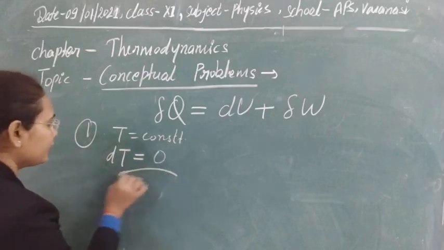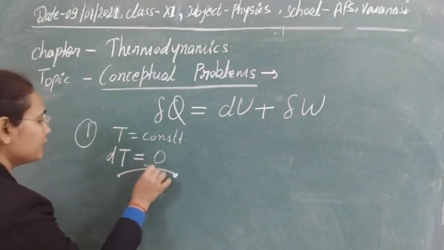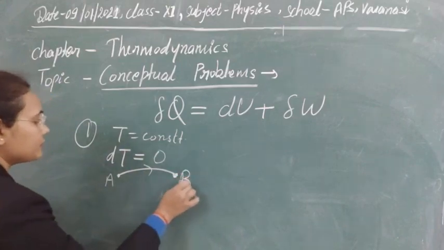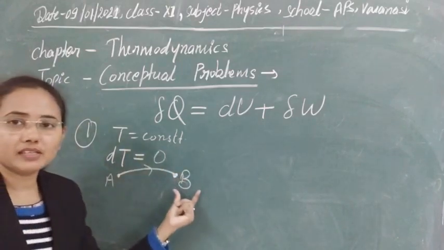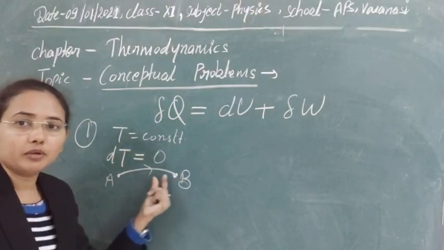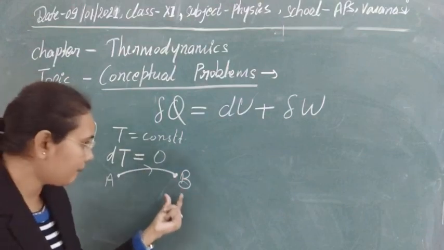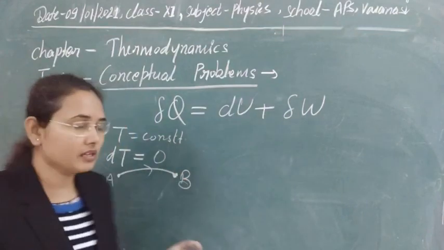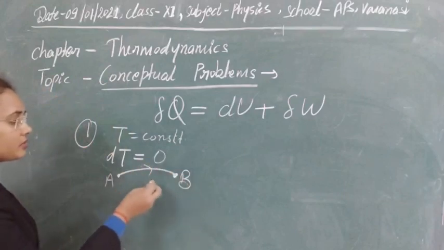Suppose there is a thermodynamic process from A to B, meaning a state changing from state A to state B, in which the process applied is isothermal, meaning the temperature during the process was constant.